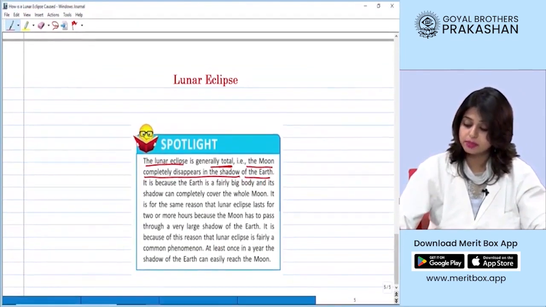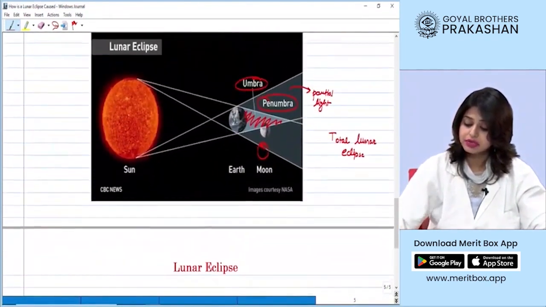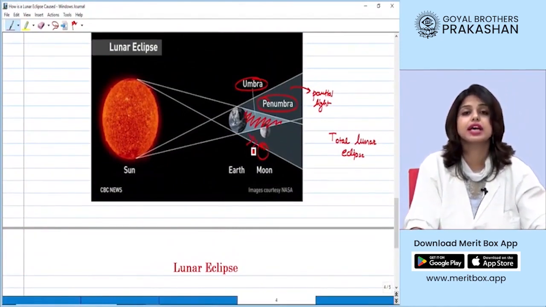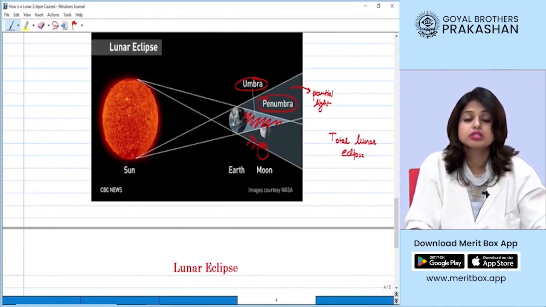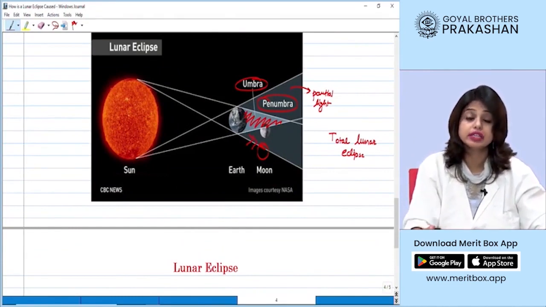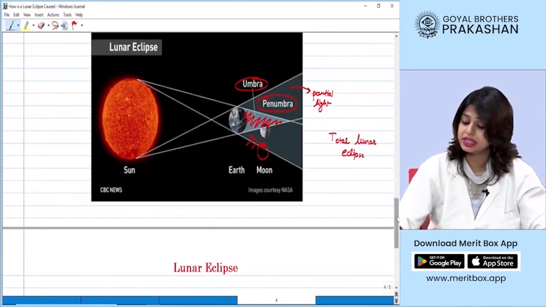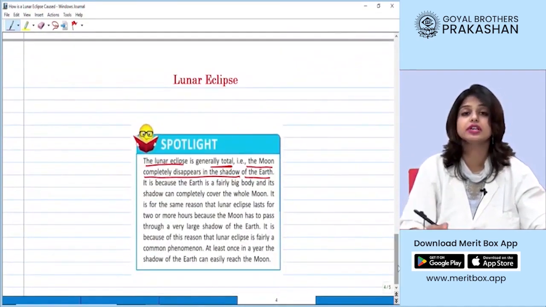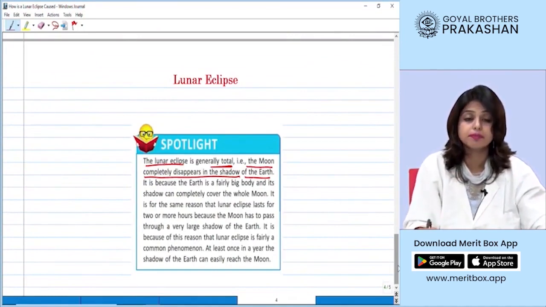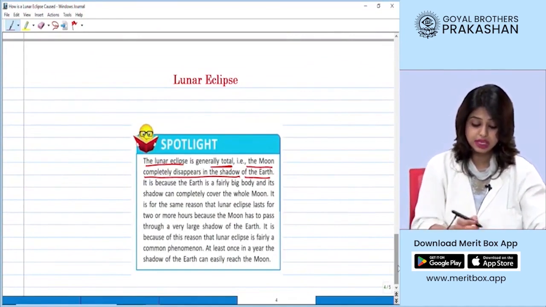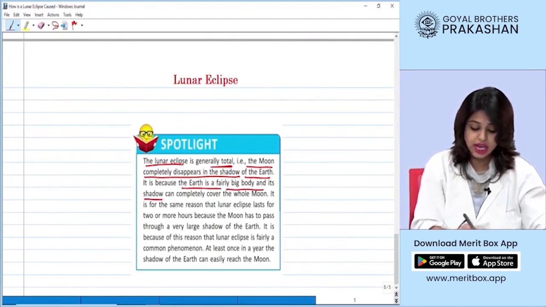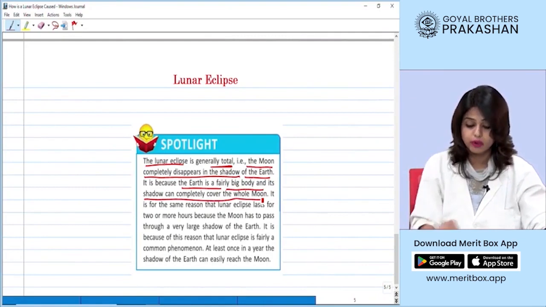Let's go back to the previous image. As we know that earth is very, very large as compared to the moon. So, when the moon falls under the shadow of the earth, it is more commonly seen that the earth can cover the whole moon completely for a longer period of time. That means it is because the earth is a fairly big body and its shadow can completely cover the whole moon.